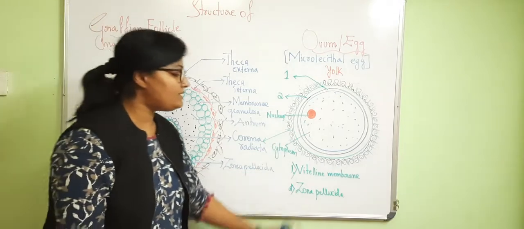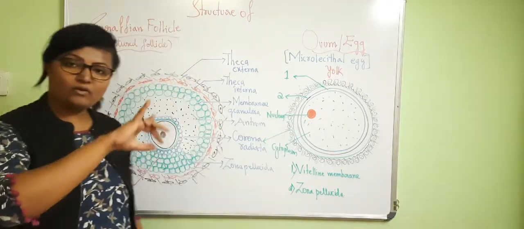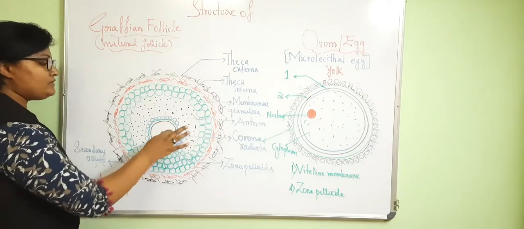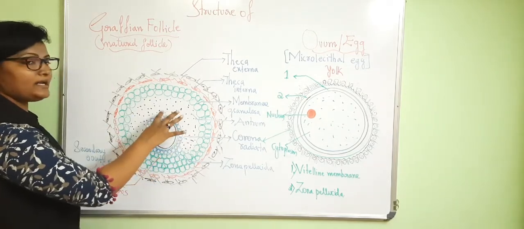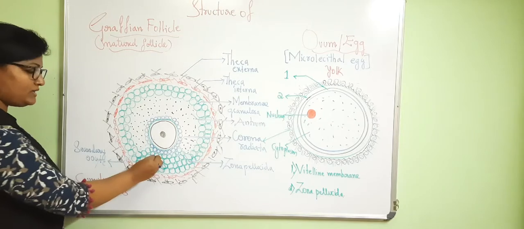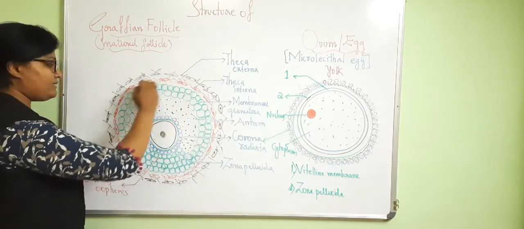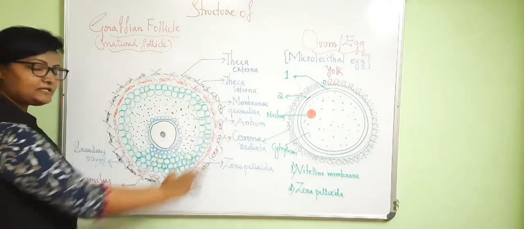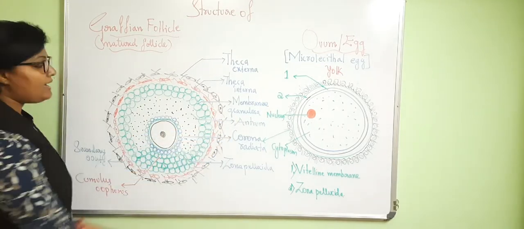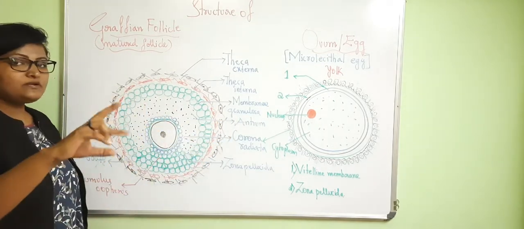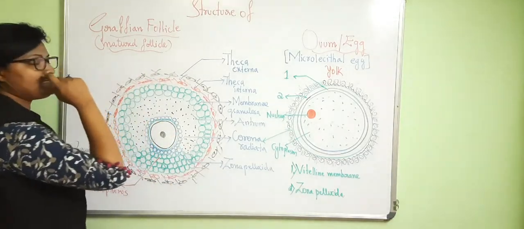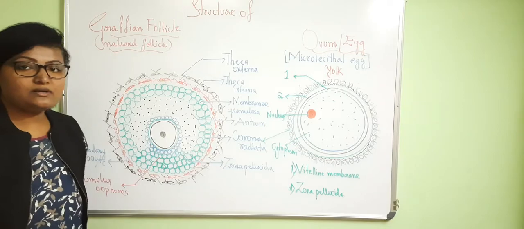Just remember the different layers. Zona pellucida, corona radiata, the stalk called cumulus oophorus which is surrounded by the membrana granulosa layer. The central cavity is called the antrum or antral cavity, which is surrounded by two different layers: inside theca interna, outside theca externa.